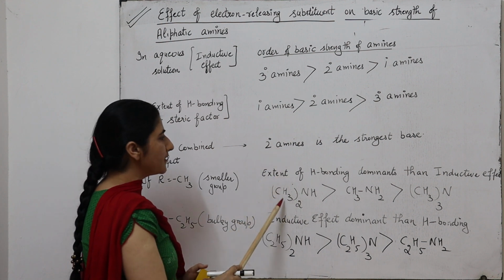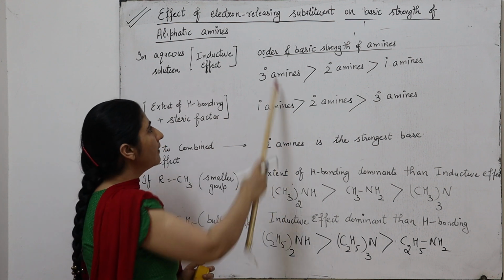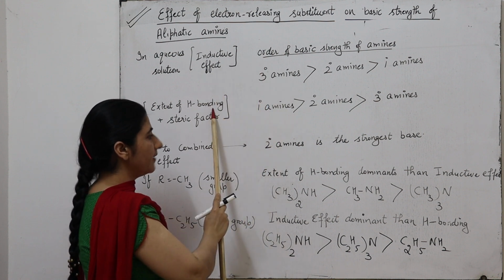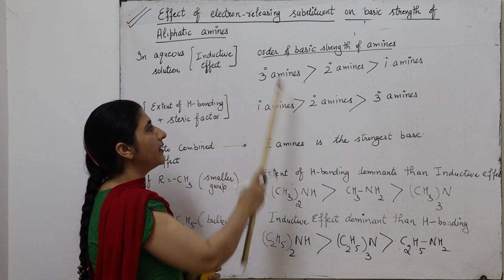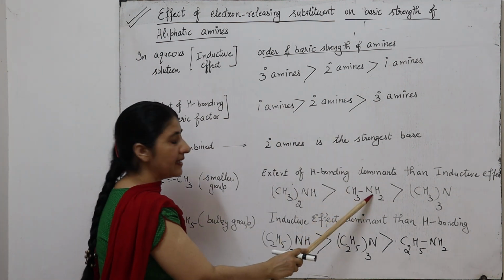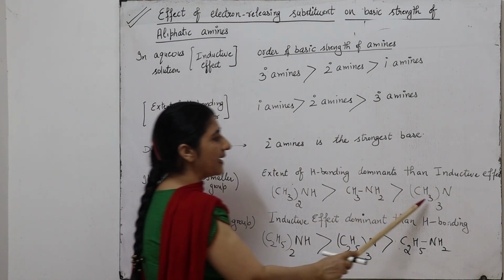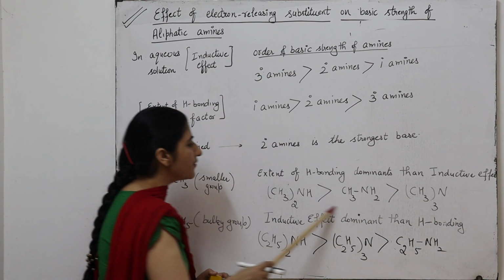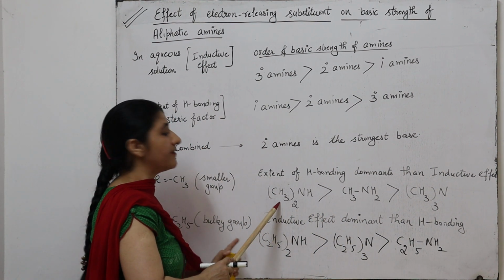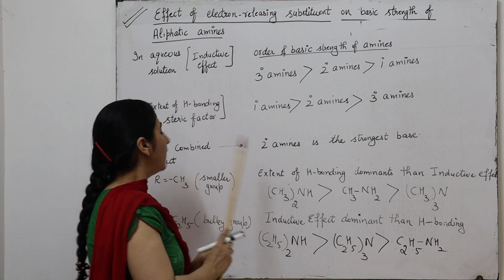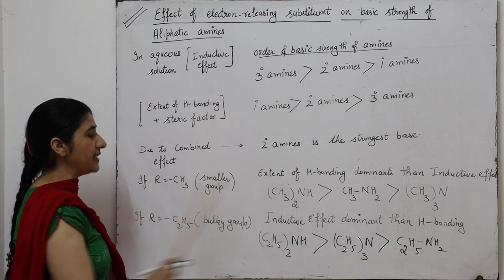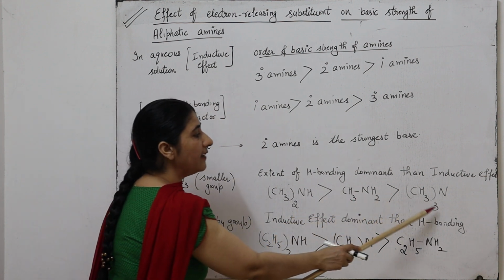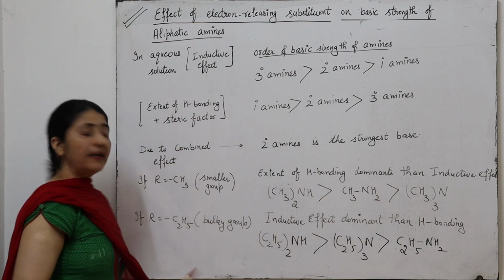So the secondary amine is the strongest base after the combined effect of these three factors. And this is the order of basic strength of the amines when R is a methyl group: secondary amine is a stronger base than primary, which is stronger than tertiary amines.